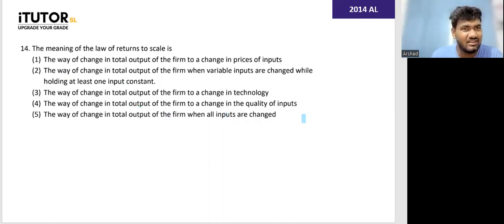Think long run. They are saying when all the inputs of the firm change, how will the output change? Then only you have decreasing returns to scale, increasing returns to scale, all of those subcategories. Answer is number 5. This is purely the definition of law of returns to scale.